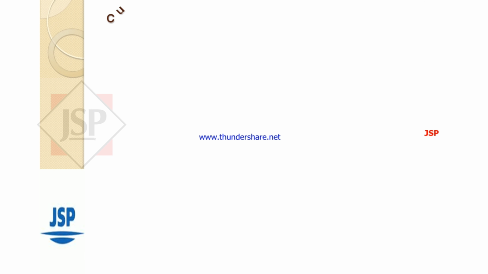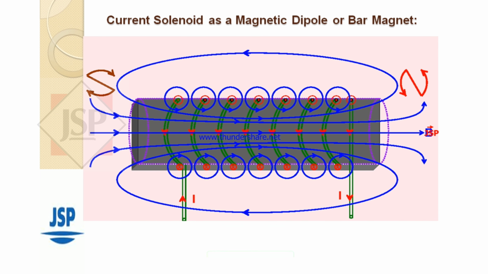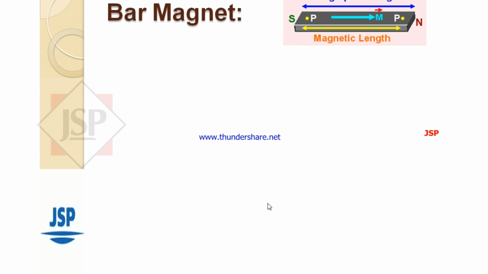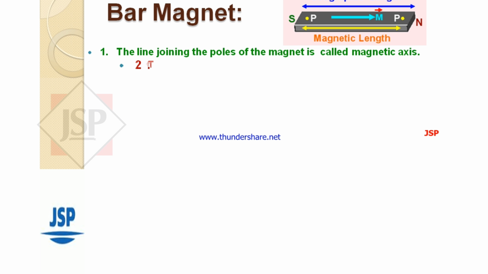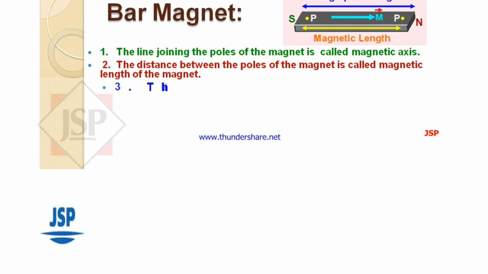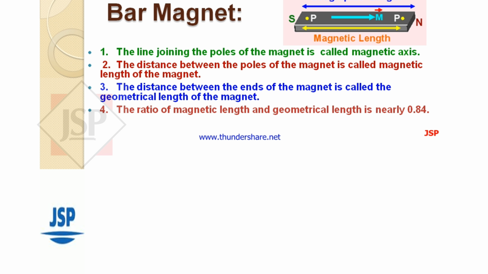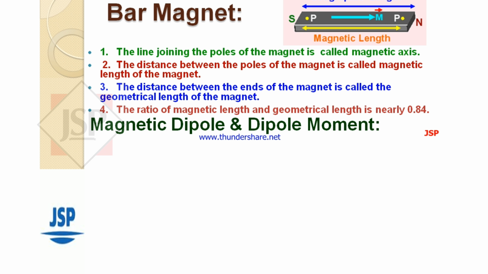Current solenoid as a magnetic dipole or bar magnet. Tip: play previous and next to understand the similarity of magnetic field lines. Bar magnet. First point, the line joining the poles of the magnet is called the magnetic axis. Second point, the distance between the poles of the magnet is called the magnetic length of the magnet. Third, the distance between the ends of the magnet is called the geometrical length of the magnet. Fourth, the ratio of magnetic length and geometrical length is nearly 0.84.